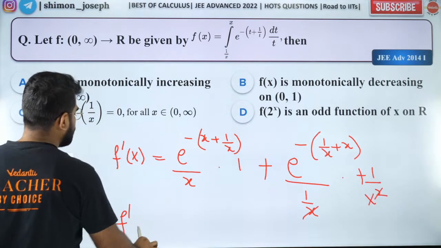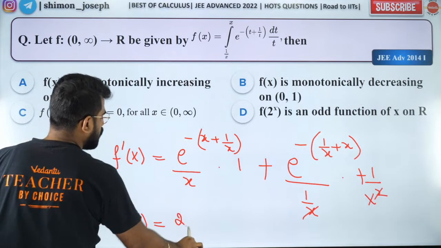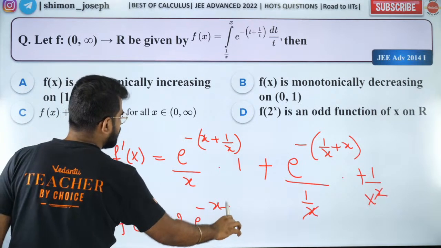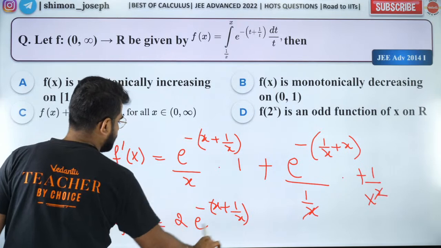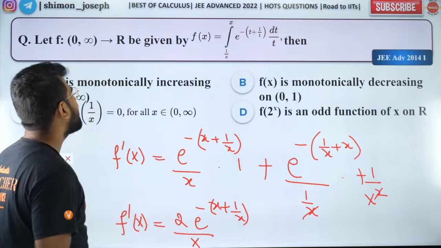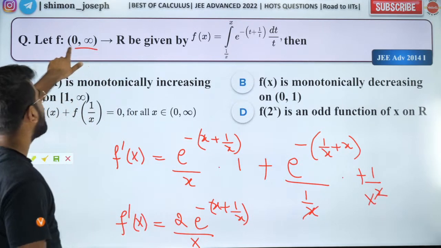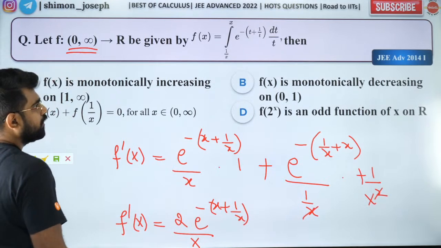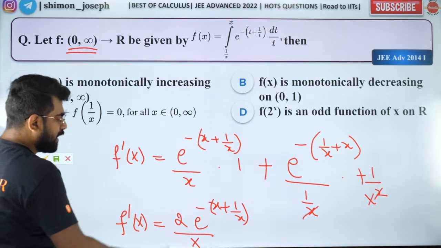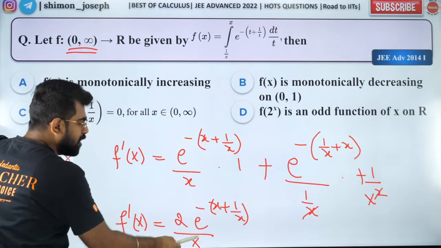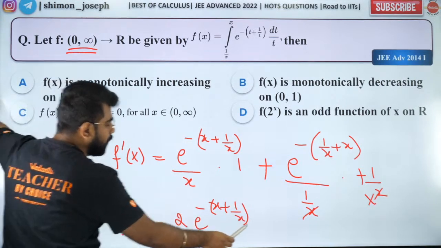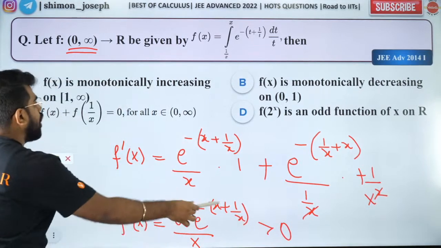So f dash of x will be what? Twice of e to the power minus (x plus 1 by x) by x. Now where are we looking at? We are looking at x positive. That means the denominator is positive and exponential functions are always positive. So f dash of x is always positive.